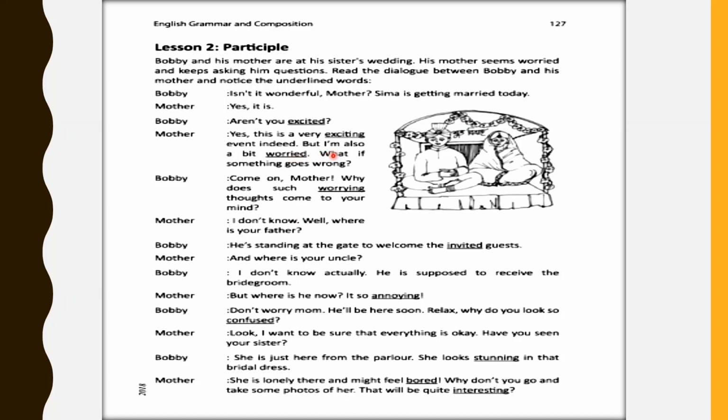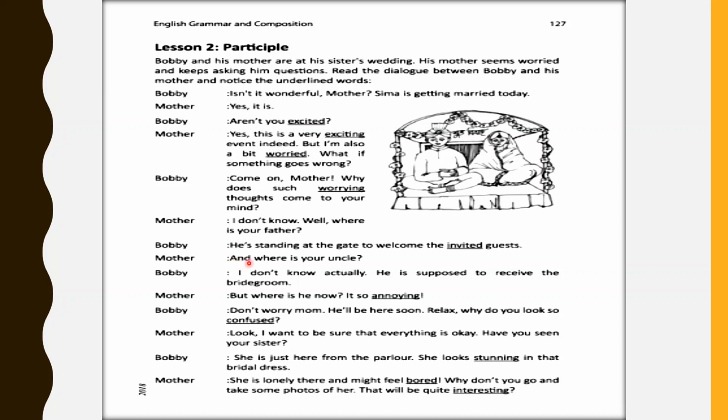What if something goes wrong? Bobby: Come on, Mother. Why does such worrying thoughts come to your mind? Mother: I don't know. Well, where is your father? Bobby: He's standing at the gate to welcome the invited guests.